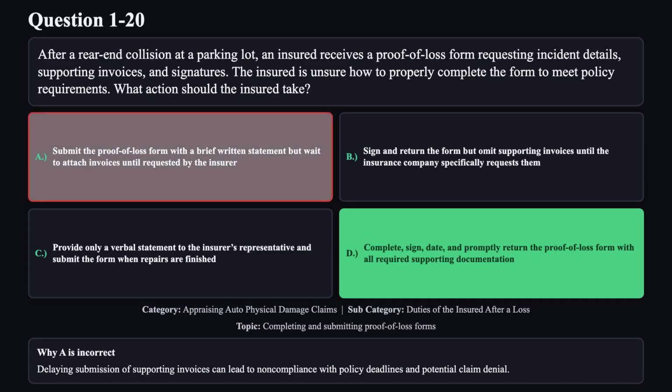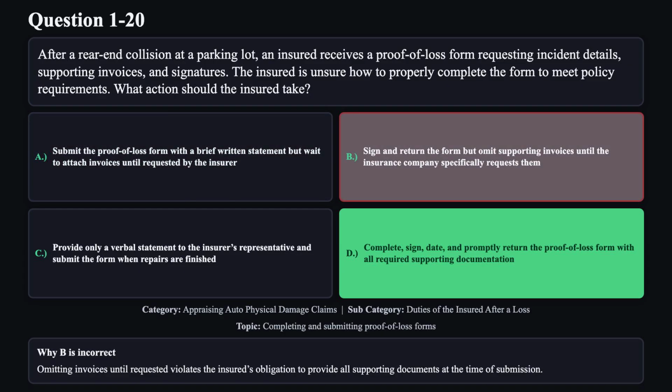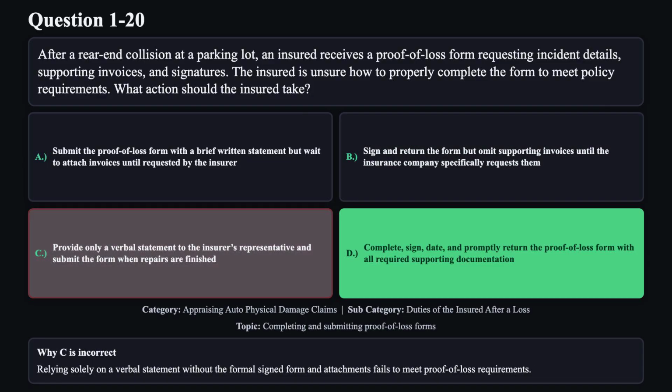Reason A is not correct. Delaying submission of supporting invoices can lead to non-compliance with policy deadlines and potential claim denial. Reason B is not correct. Omitting invoices until requested violates the insured's obligation to provide all supporting documents at the time of submission. Reason C is not correct. Relying solely on a verbal statement without the formal signed form and attachments fails to meet proof of loss requirements.